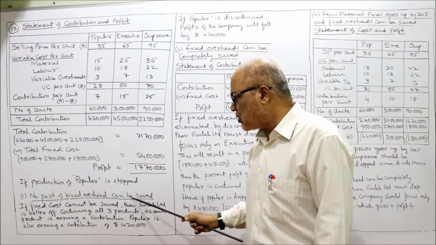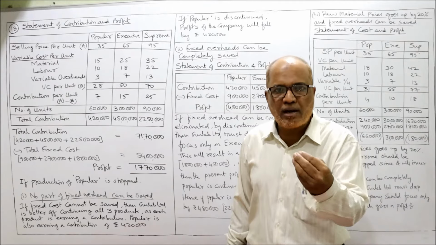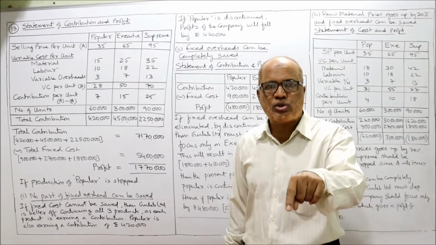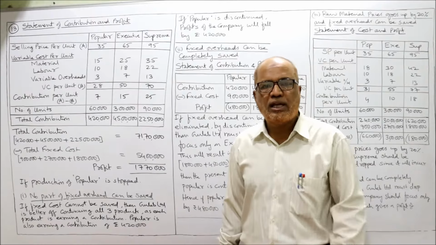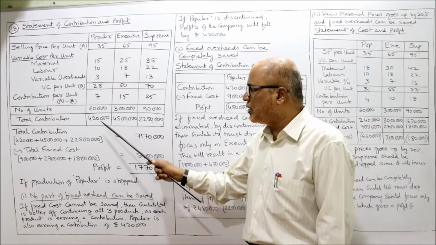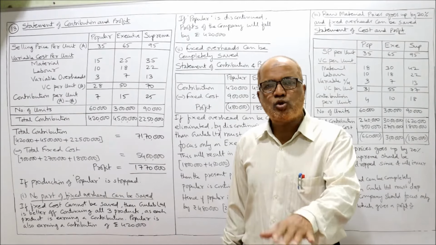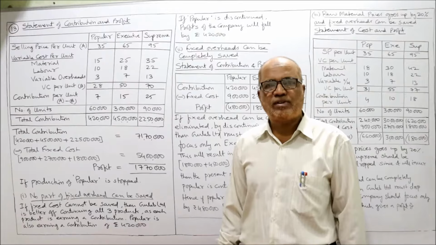No part of the fixed cost can be saved. That means fixed cost cannot be saved. Compulsorily we have to incur the fixed cost whether we produce or do not produce. In that case, we suggest the company to carry on Popular brand because it is contributing 4,20,000. If we stop, our profit will get reduced by 4,20,000. That is the first case.